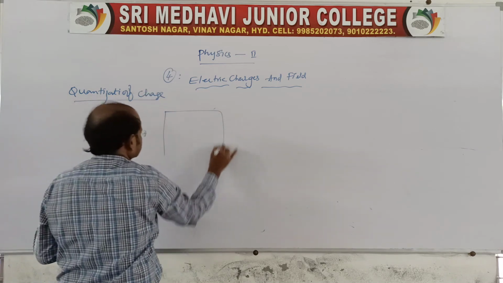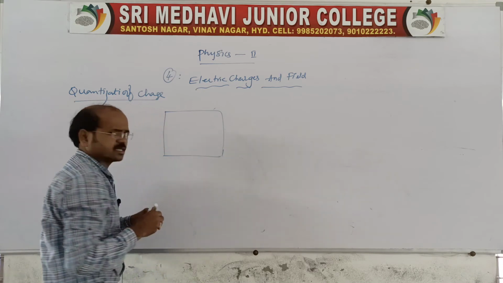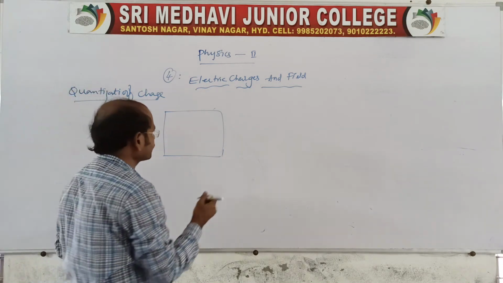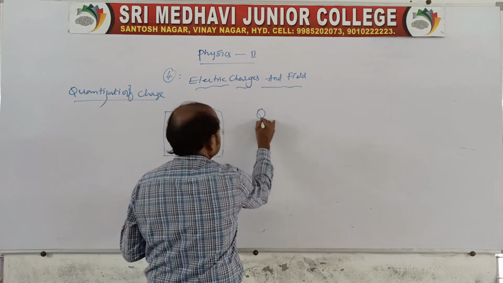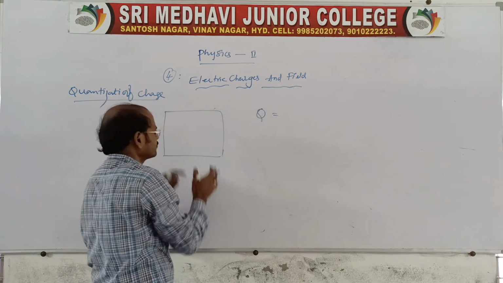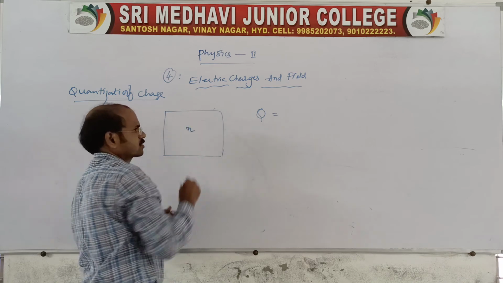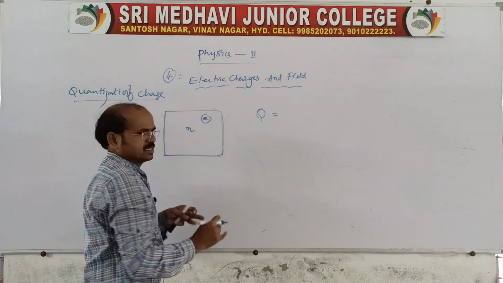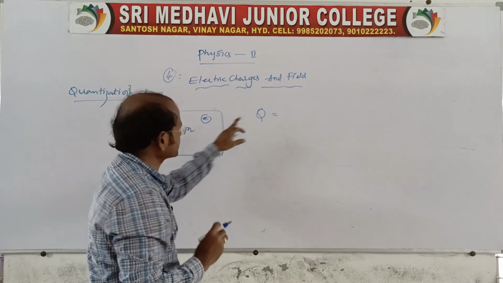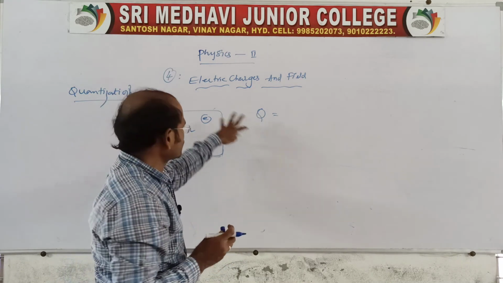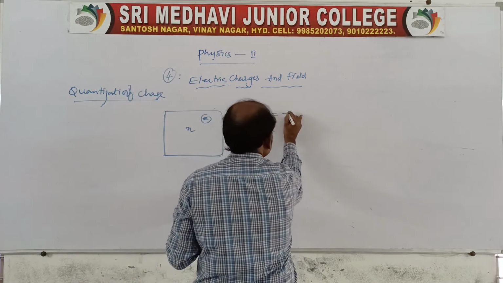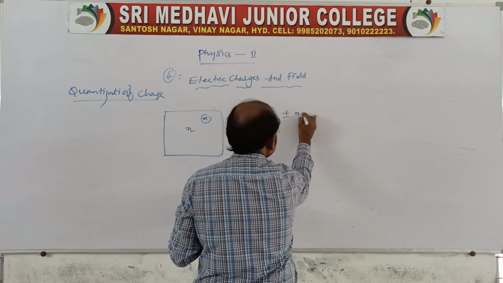Suppose you take one system. The system contains a number of electrons. Therefore, the total charge of the system, suppose the system contains n number of electrons, is the integral multiple of the electron charge.